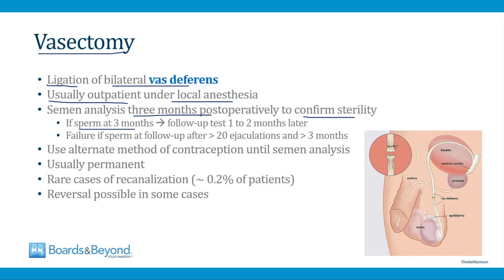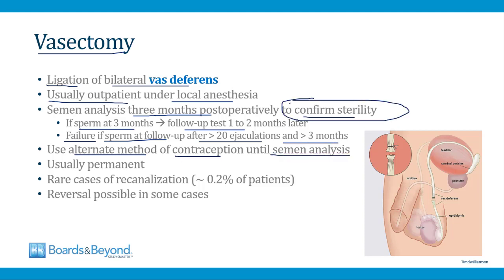If there are sperm present at 3 months, then you do another follow-up test 1 to 2 months later. And vasectomy is considered a failure if there are sperm present in semen at follow-up after more than 20 ejaculations and more than 3 months of time has passed from the procedure. Men should be advised to use an alternate method of contraception until semen analysis has been done to confirm sterility following the procedure. And usually vasectomy is a permanent form of male sterilization.